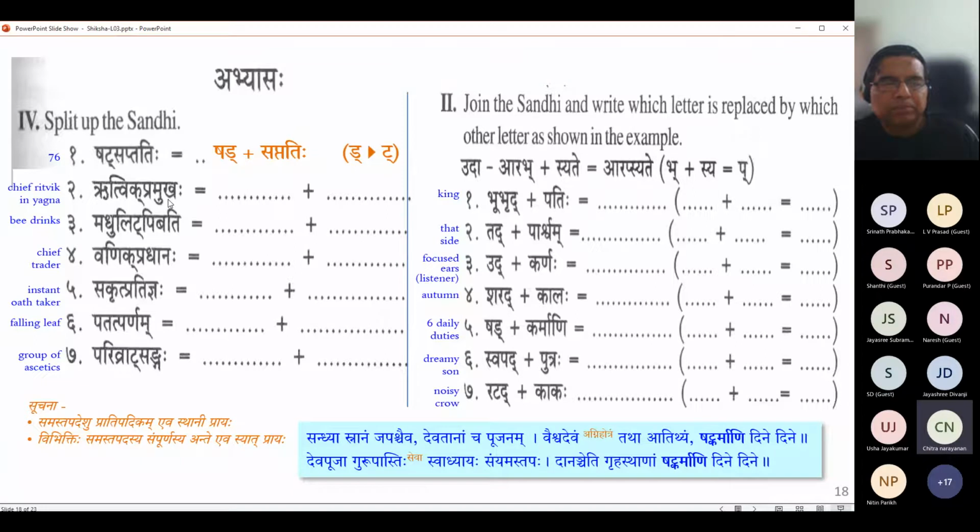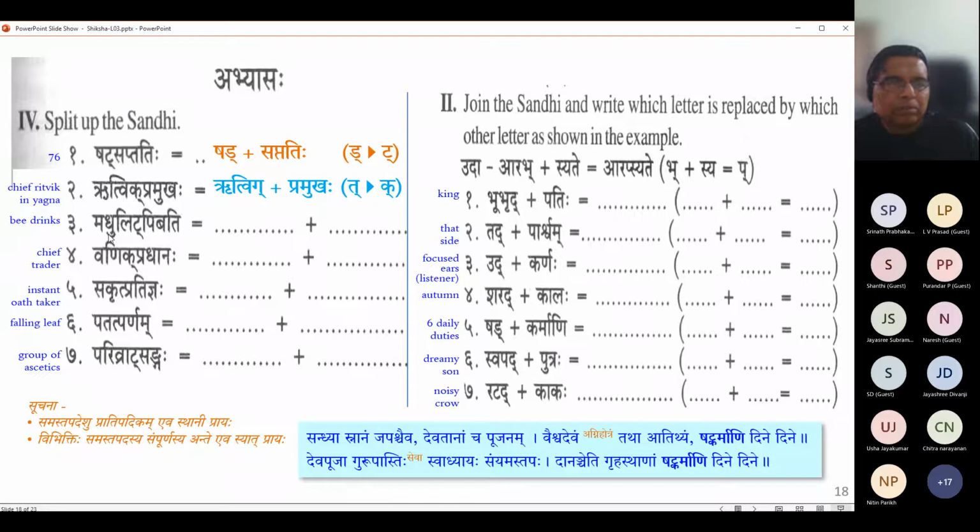ऋत्विक् प्रमुखः, ऋत्विग् प्लस प्रमुखः. Very good. So the Pramukha we know means some Mukhya, some important person. So Rutvig Pramukha, she has concluded, because the soft Gakara has changed to the harsh Kakara. So actually this is incorrect, what I have shown here. This is an editing error. It is the Gakara that reversed back to Kakara. Actually, I should list it as a Ga to Ka change.